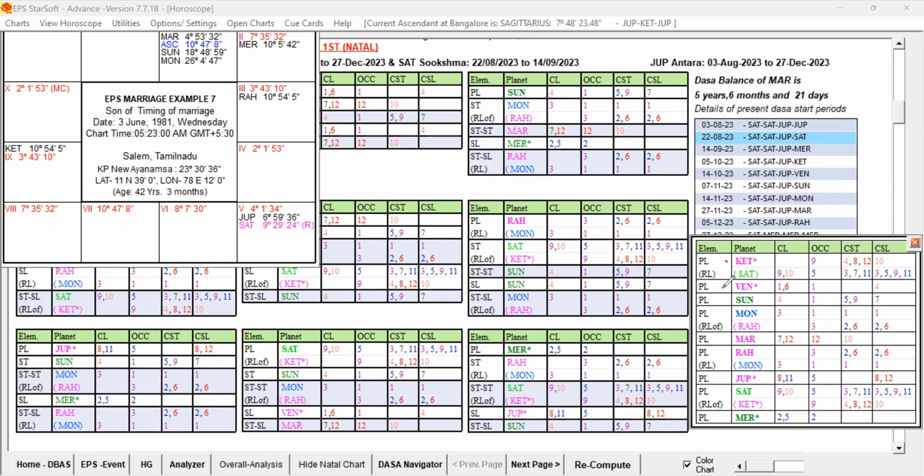Only pink. This is also pink. Then Mars also 7, 12, 12, 10. Mars is the planet which is moving towards unfavorable. And Rahu also having 2, 6, and 6. Only Mars and Rahu have some weakness, but all other planets are having mixed only. I think you are able to understand this one.